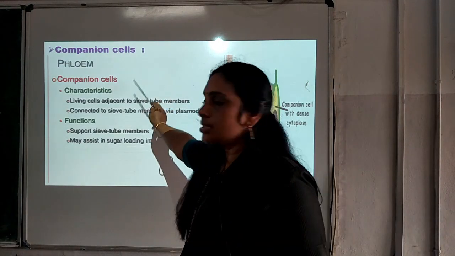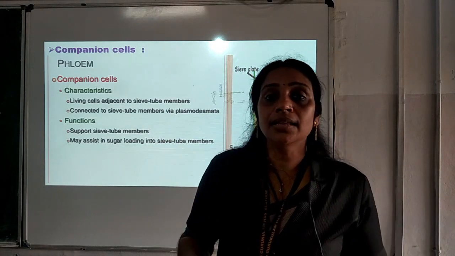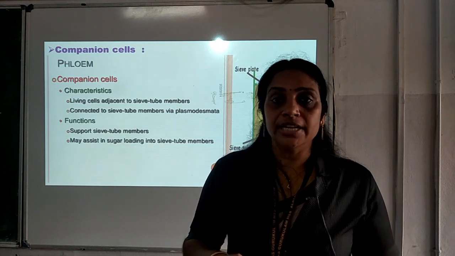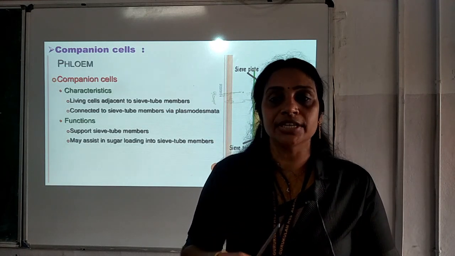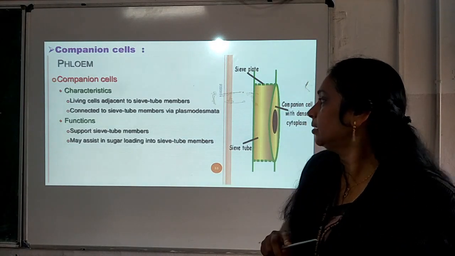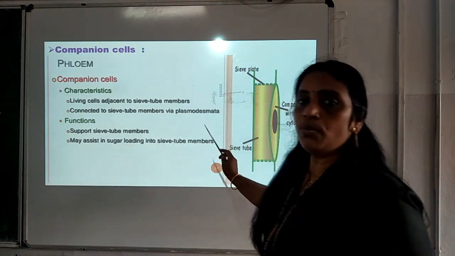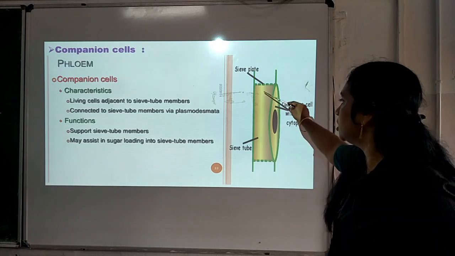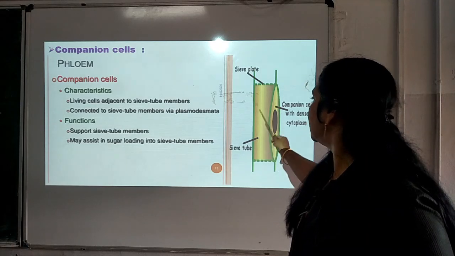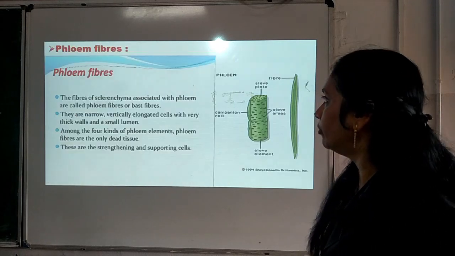The function of companion cell is to support sieve tube members, and it maintains the pressure gradient in the sieve tube. Pressure gradient means the difference in pressure taking place in the sieve tube, and it is maintained with the help of the companion cell. It is also assisting in sugar loading into sieve tube members. Sugar loading means sucrose is being loaded in the sieve tube, and that is assisted by the companion cell. So, that is related to the companion cell of phloem.